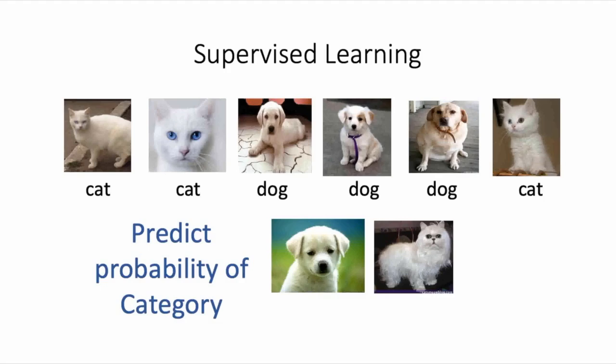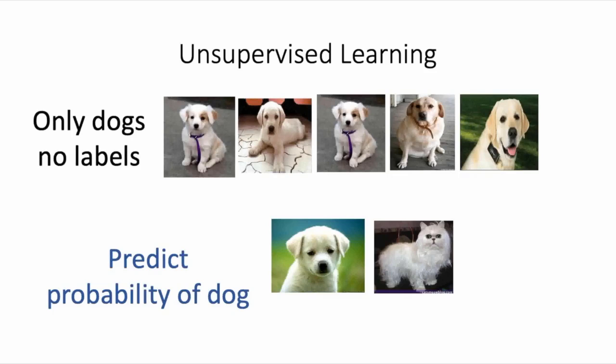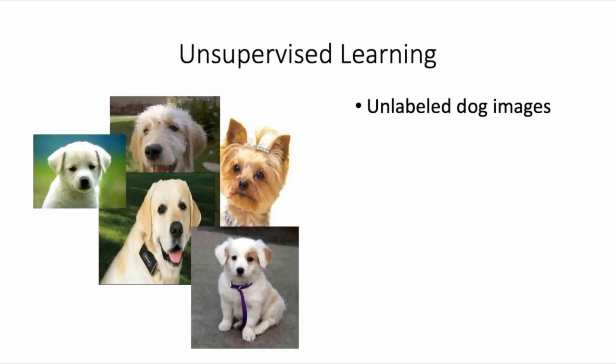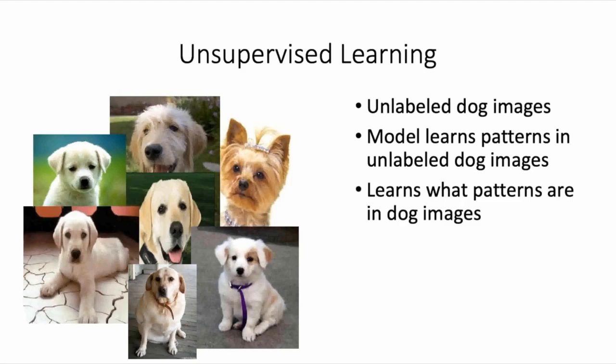Now, an unsupervised learning model can also be used to learn how likely an image is to be of a dog. However, the unsupervised model learns this structure without any labels. It does so by experiencing a training set made entirely of dog images, and after seeing many examples of dogs, it will start learning what are the prominent characteristics of dogs, what are dog-like patterns that tend to be present in these images, and then it would learn what types of images were more common for dogs versus not.